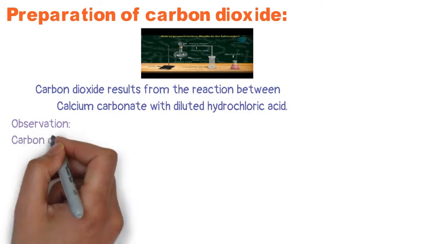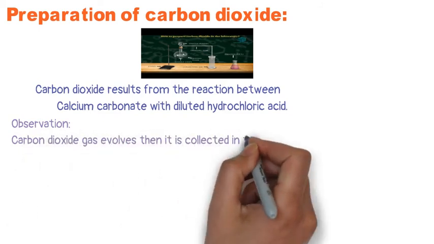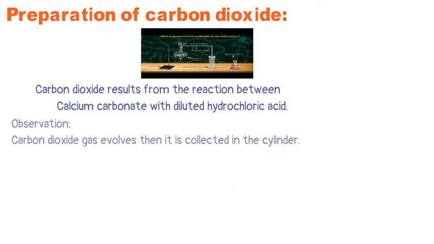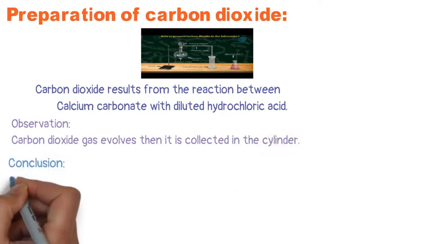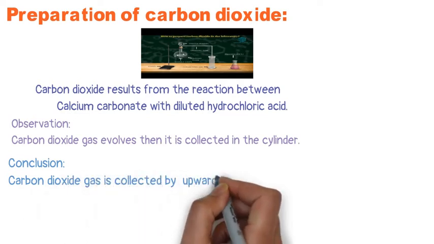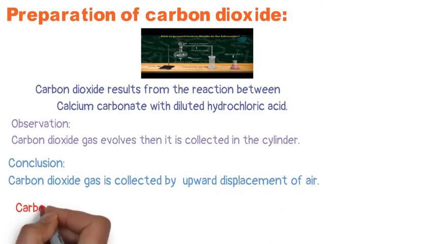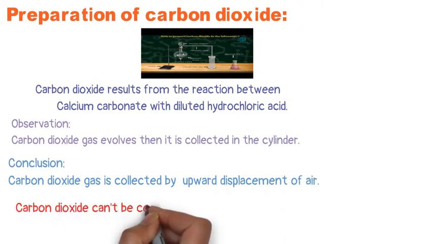We observe here that the gas evolves and the gas here is collected in the cylinder. The carbon dioxide gas is collected by upward displacement of air. Because it's what? Because it's heavier than the air.